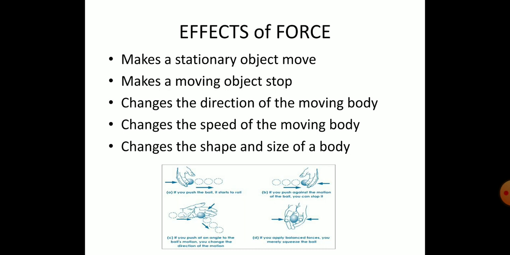One, what can we do? A stationary object, we can make it move. And the exact opposite, a moving object, we can stop. Then we can change the direction of the moving body and at the same time we can change the speed also of the moving body. Okay? Then we can change the shape and size of the body.